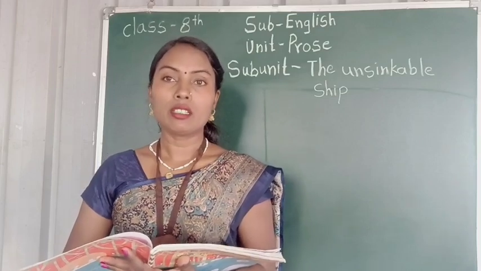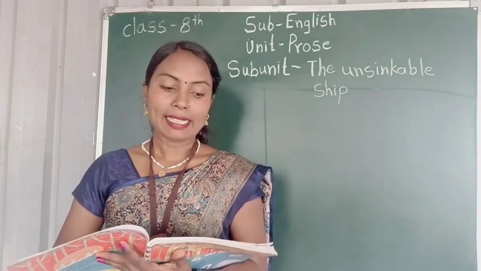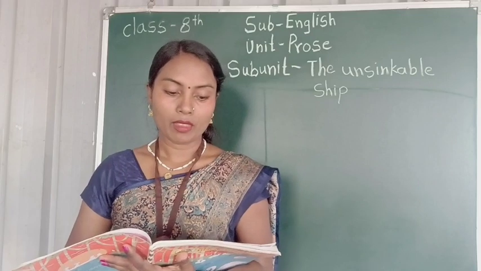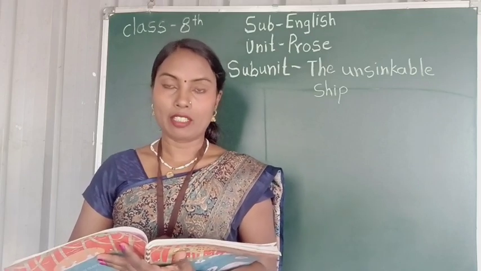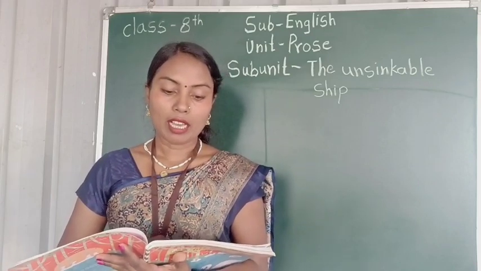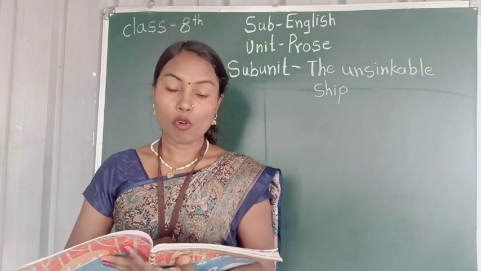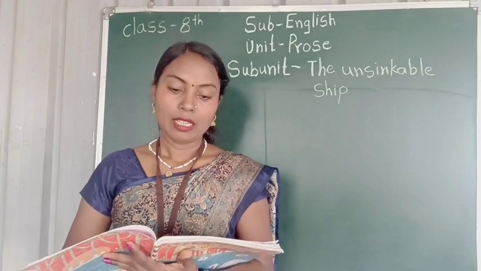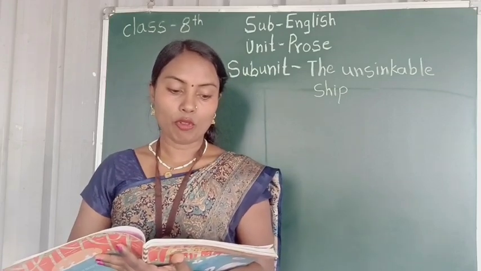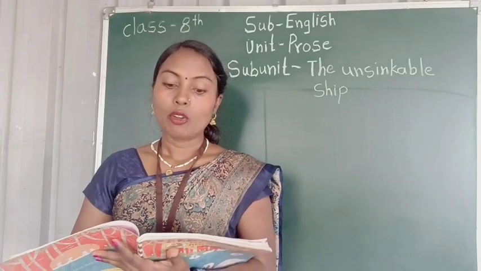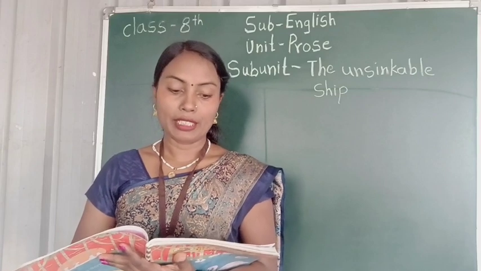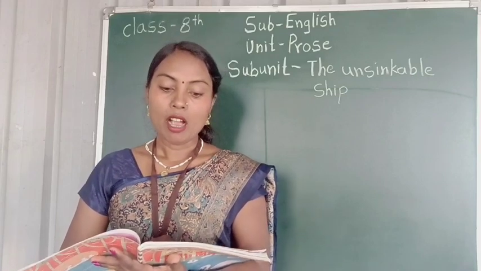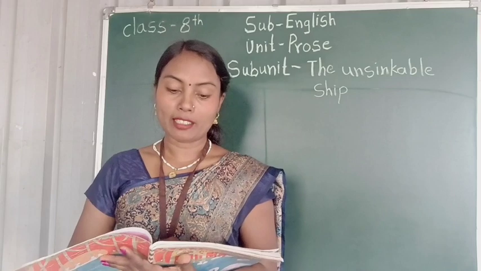The word Titanic means huge, that is, the biggest. This was her maiden voyage. Voyage means travel, the traveling route. That is the first voyage. She set out to cross the Atlantic Ocean, and she carried more than 2,000 passengers.